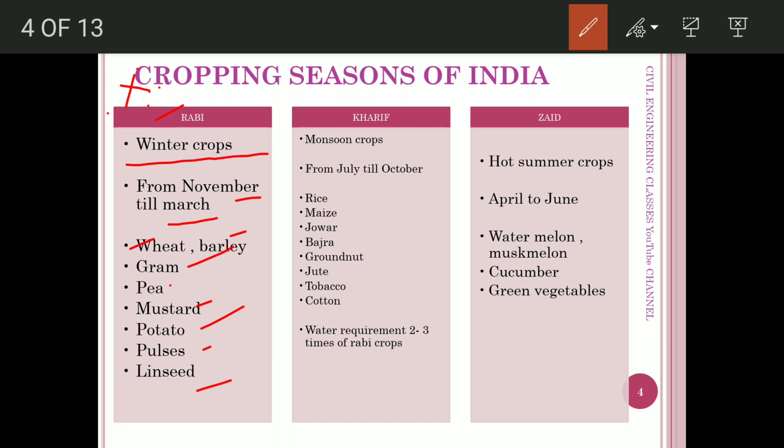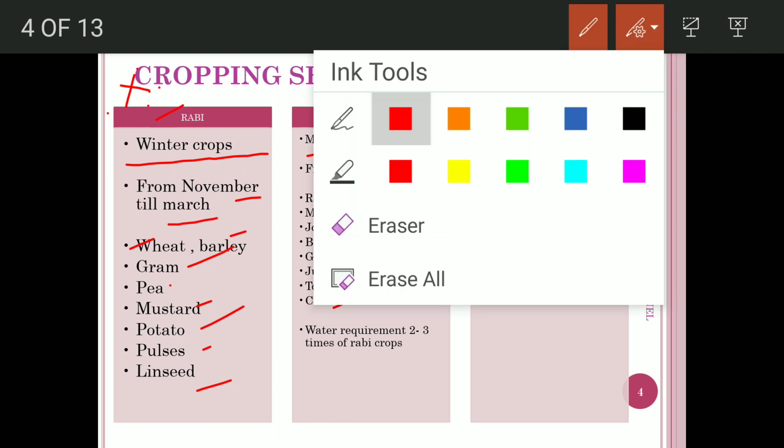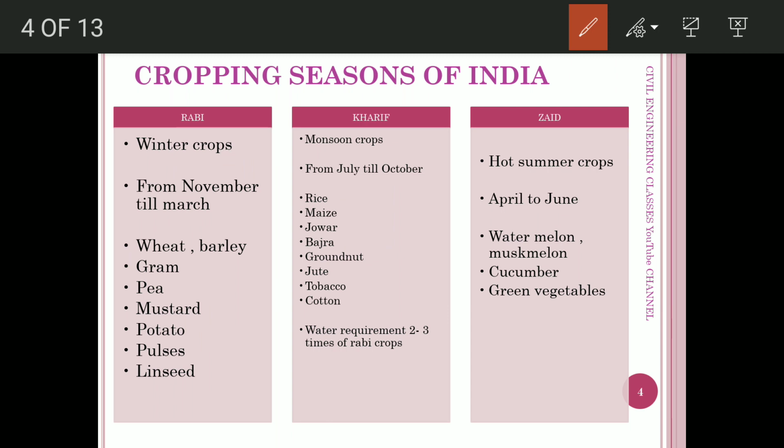Next one is Kharif crops. These are the crops that are grown in monsoon. These are grown from July till October. Examples are rice, maize, jowar, bajra, groundnut, jute, tobacco, cotton, etc. Usually, the water requirement of the Kharif crops is 2 to 3 times that of the Rabi crops.